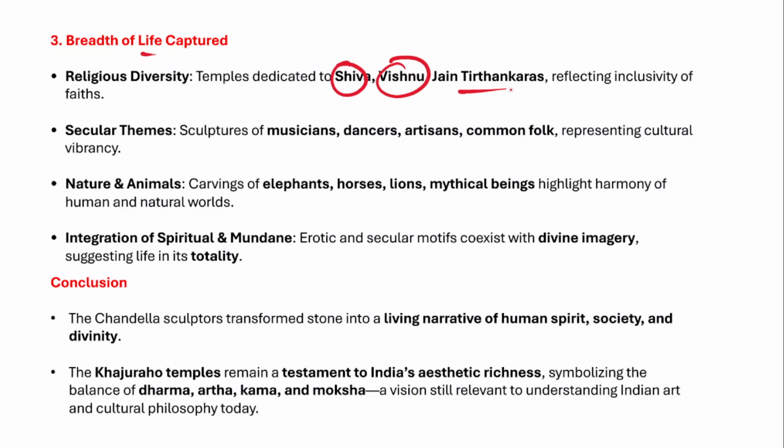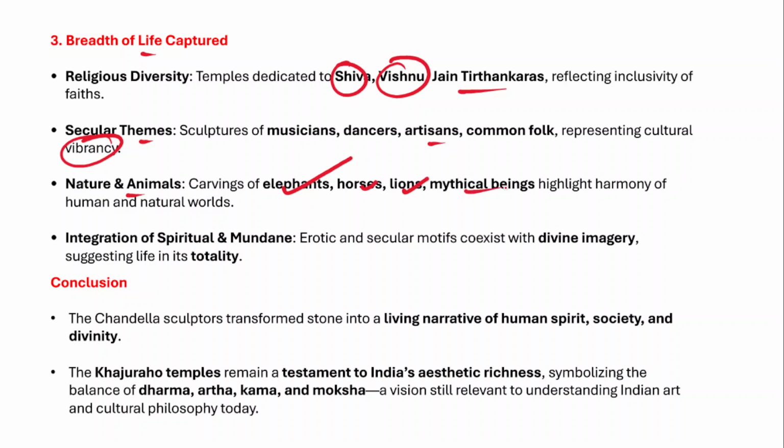And also secular themes, because there are sculptures of musicians, dancers, artists. So everything has been represented here, right? Therefore, it shows the cultural vibrancy that existed at that point of time. And they have shown nature and animals as well, for example, elephants, horses, lions, mythical beings.